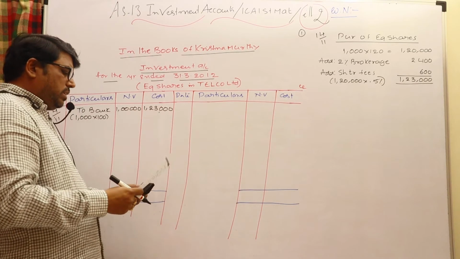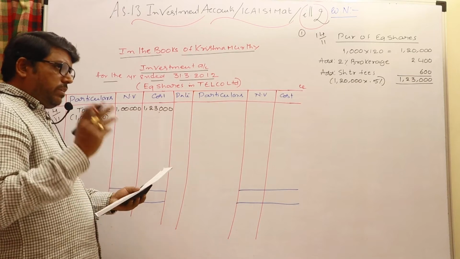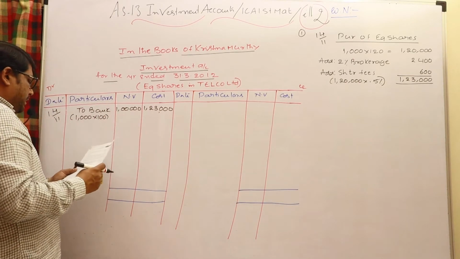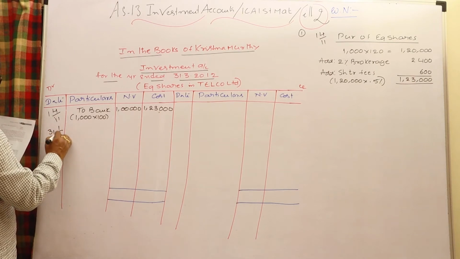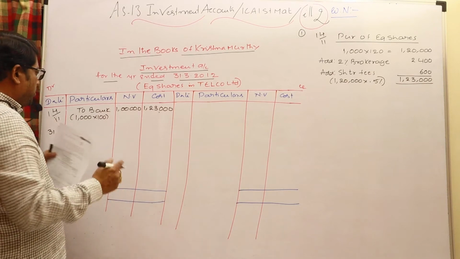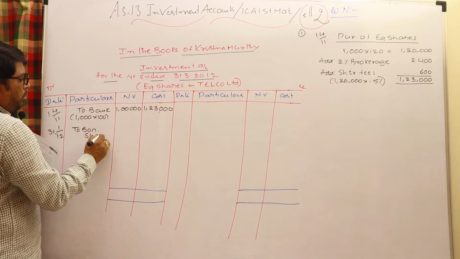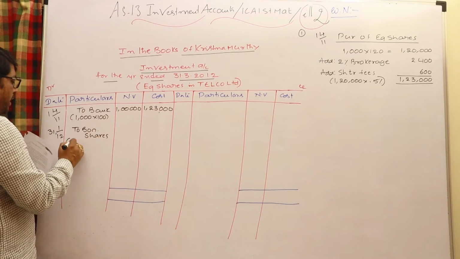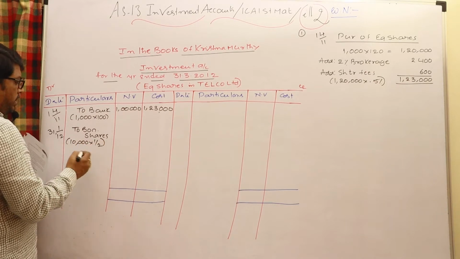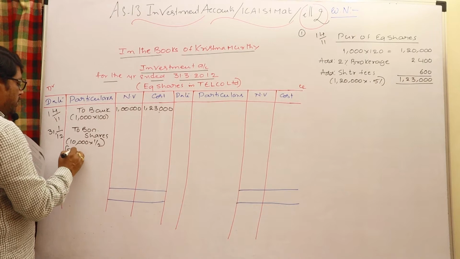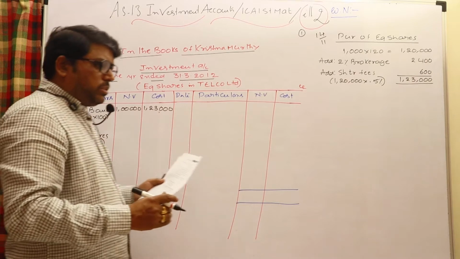Thereafter it is given that on 31st January 2012 bonus shares are given, for every 2 shares, 1 share is given. We are already having 1,000 shares.